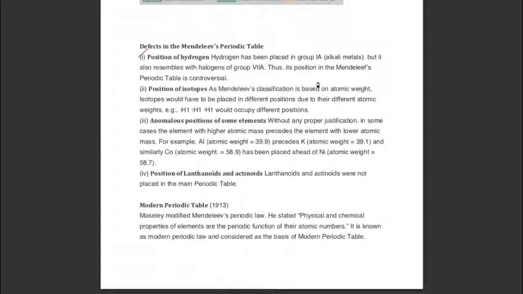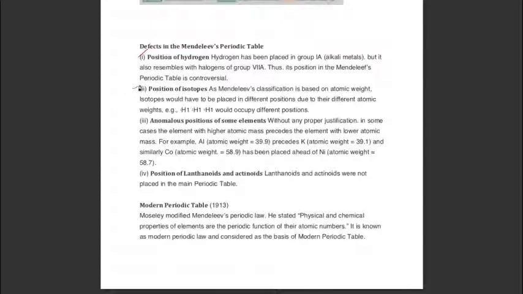Thus, its position in Mendeleev's periodic table is controversial. Hydrogen resembles alkali metals and it also resembles halogens. So hydrogen can be kept with halogens and can be kept with alkali metals. Mendeleev kept it with alkali metals, so it is a controversy.